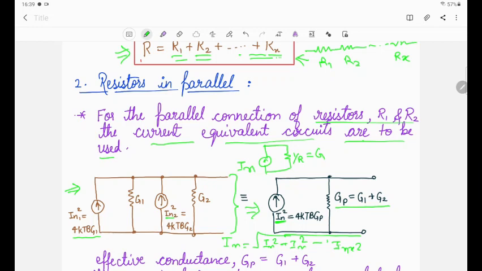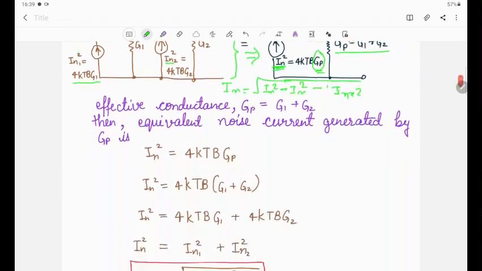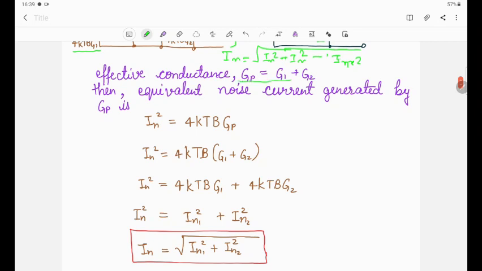And now this equivalent noise source In will be related to Gp. This Gp is the parallel conductance, which is equal to G1 plus G2. The effective conductance we have calculated for the parallel case is Gp equal to G1 plus G2, and then the equivalent noise current generated by this Gp can be written as In square is equal to 4kTb Gp. Gp is G1 plus G2, so we can put the value here: In square is equal to 4kTb (G1 plus G2). Individually we can write In square is equal to 4kTb G1 plus 4kTb G2.